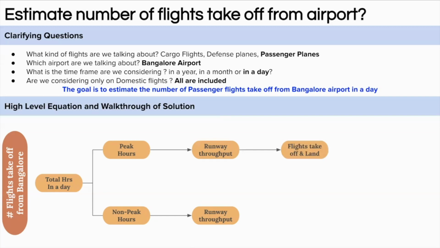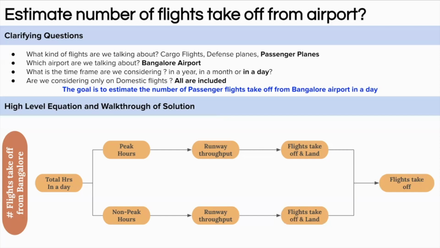From there, we will get the flights that take off and land during peak hours and non-peak hours, because the number of runways is limited. The same runway will be used for both takeoff and landing. So from here, we will get a number of flights that take off and land both in peak and non-peak hours. After this, we can assume that the number of flights that take off and land are in equal proportion. So we can calculate the number of flights that take off by just dividing it by 2, like making the number half.